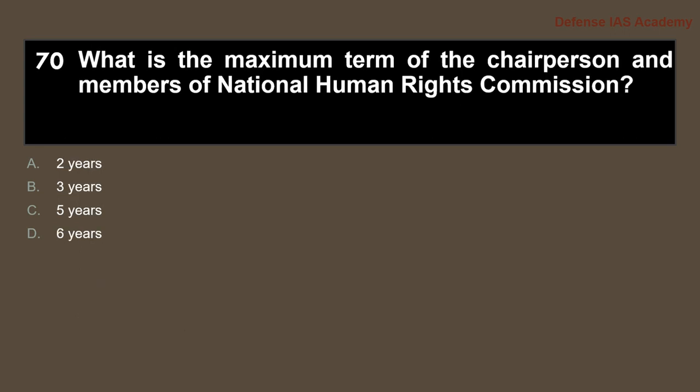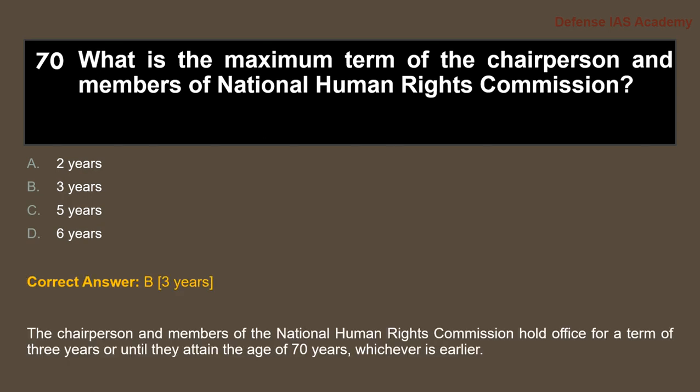What is the maximum term of the chairperson and the members of the National Human Rights Commission? Answer is option B, 3 years. The chairperson and the members of the National Human Rights Commission hold office for a term of 3 years or until they attain the age of 70 years, whichever is earlier.